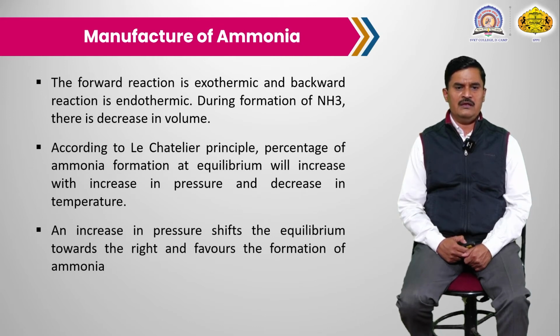During the reaction to form NH3 there is a decrease in volume, and the reaction is exothermic. According to Le Chatelier's principle, the percentage of ammonia formation at equilibrium will increase with an increase in pressure and a decrease in temperature, because the reaction is exothermic. So the reaction is favored at a lower temperature, and since the volume of the product is less, it requires more pressure. The favorable conditions are a lower temperature and a higher pressure.